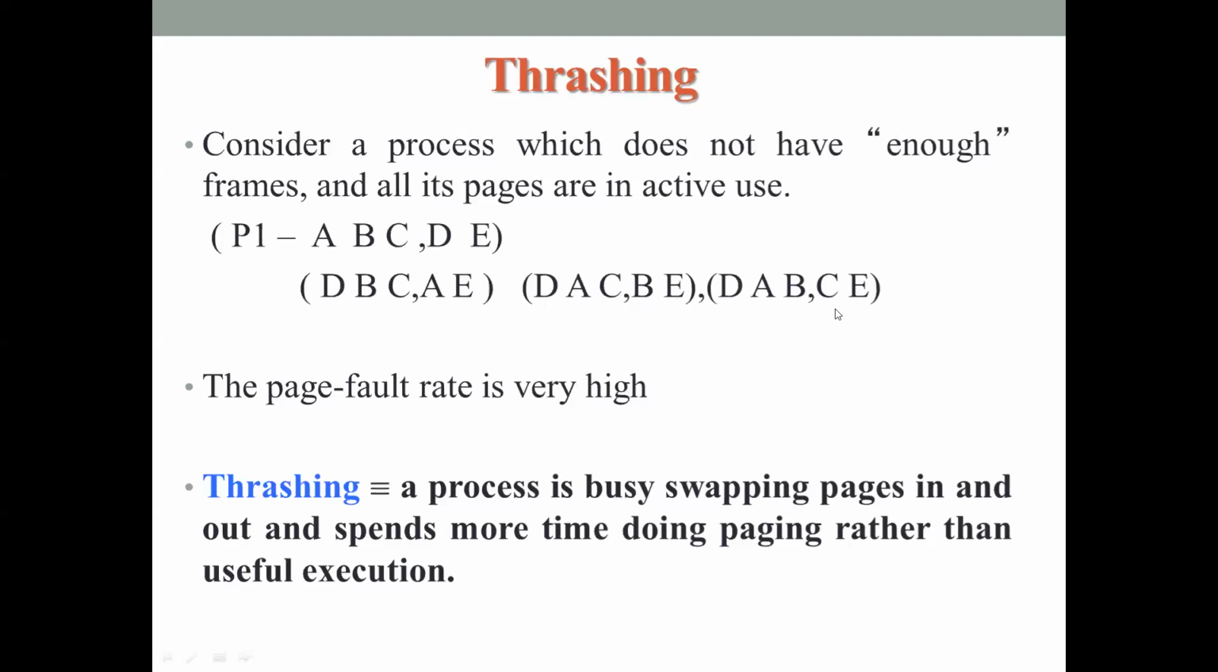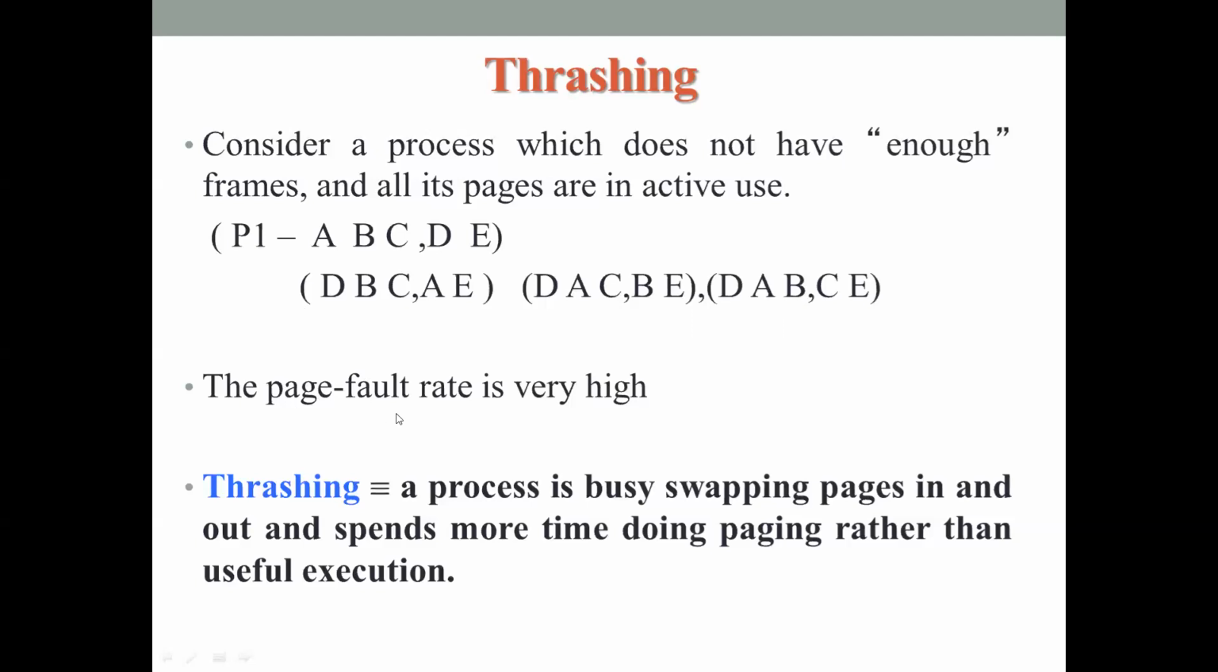For an active process, immediately within the next instruction or the next to next instruction, it will be needed again. So consequently, this process spends most of its lifetime only doing paging without doing any useful activity. So the page fault rate becomes very high. Whenever you don't provide enough frames for a process to complete its execution, the page fault rate of the process becomes very high. What is page fault rate?